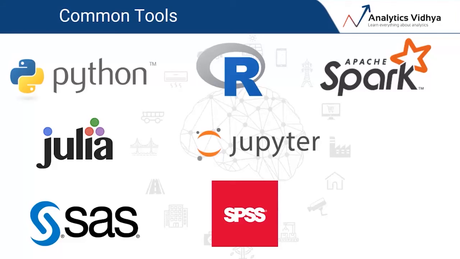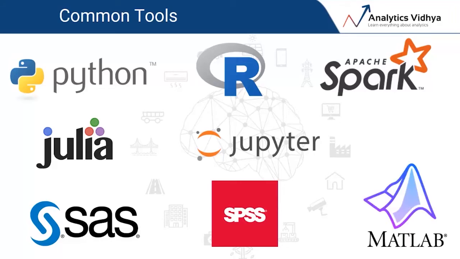SPSS offers advanced statistical analysis, a vast library of machine learning algorithms, text analysis, open source extensibility, integration with big data, and seamless deployment into applications. In short, a very useful tool. And MATLAB, even though it does not see a lot of adoption in organizations, is very popularly used in academia